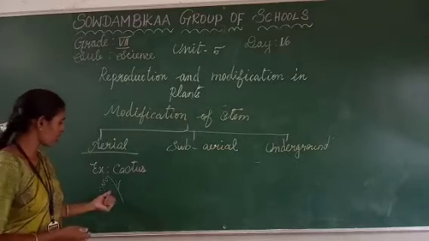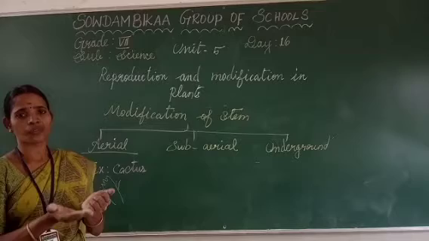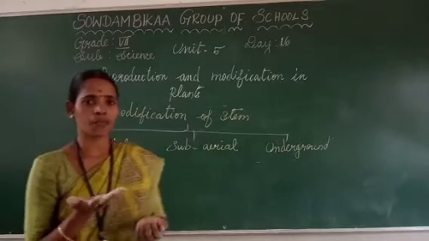Every plant has leaves with a surface area.